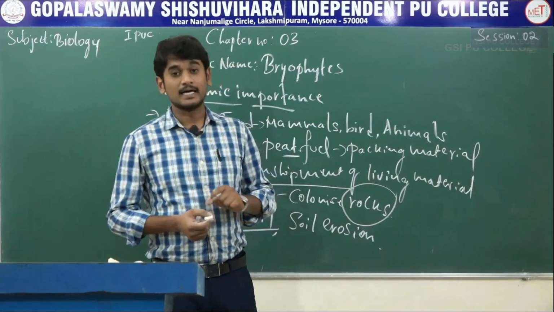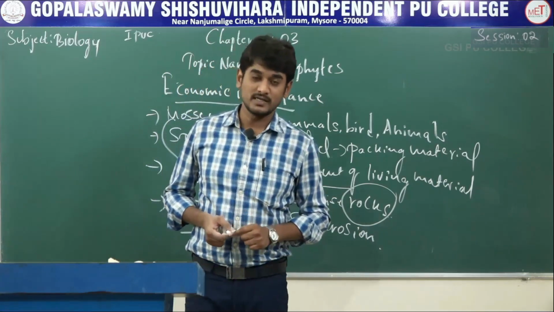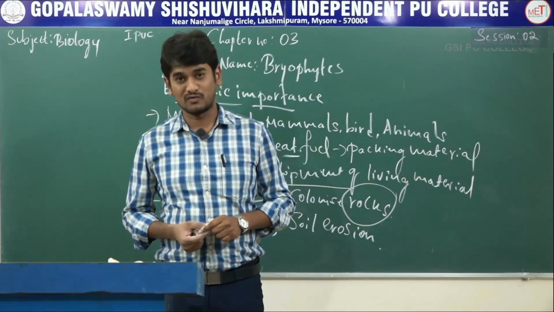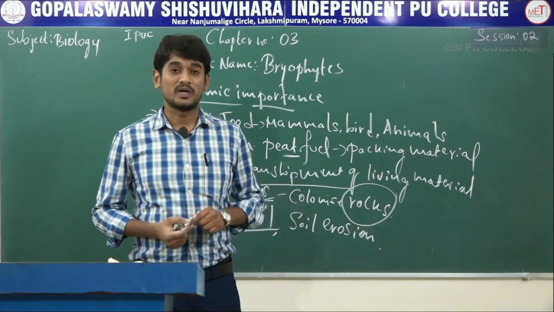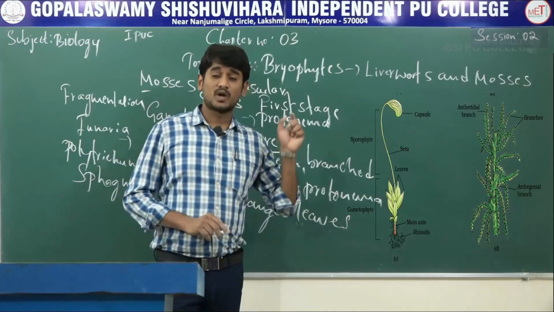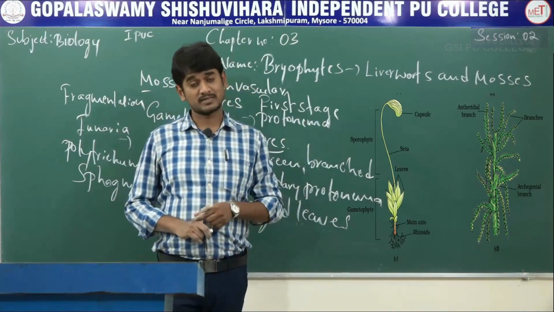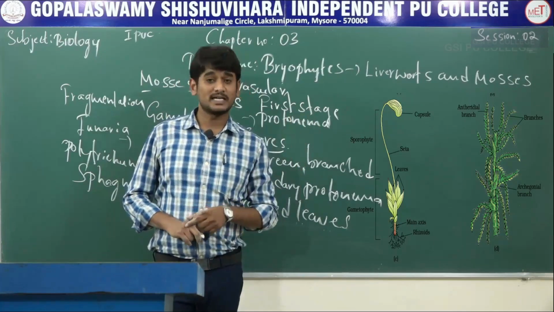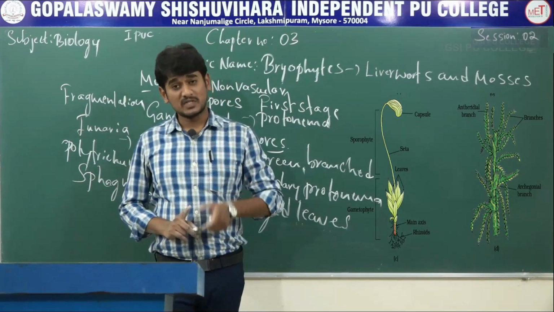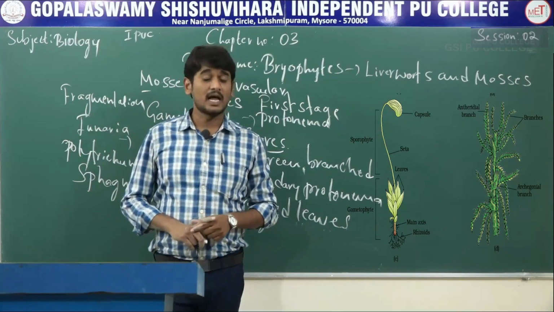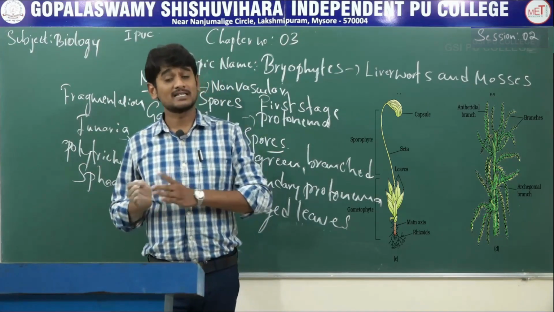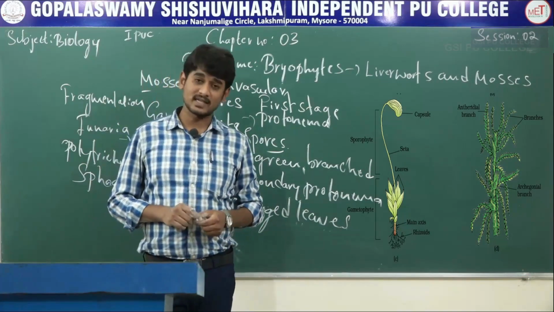Dear students, in this session we have discussed the general characteristics of bryophytes and the economic importance of bryophytes. Bryophytes are divided into liverworts and mosses. Example for liverworts: Marchantia. Here the thallus is dorsiventral and closely appressed or attached to the substratum by the help of rhizoids.